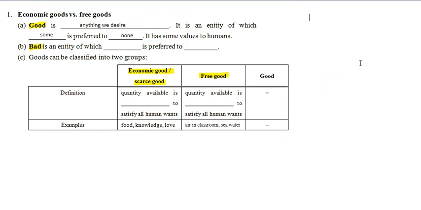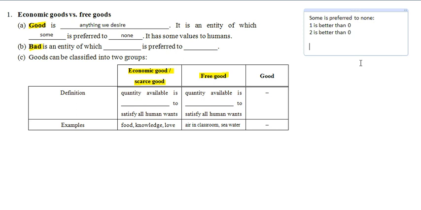What does it mean by some is preferred to none? So you can think about smartphones as an example. So having one smartphone is better than having no smartphones, and having 2 smartphones is also better than having no smartphone. So actually you can give as many examples as you can. So you can say that 10 is better than 0, 100 is better than 0, and etc.